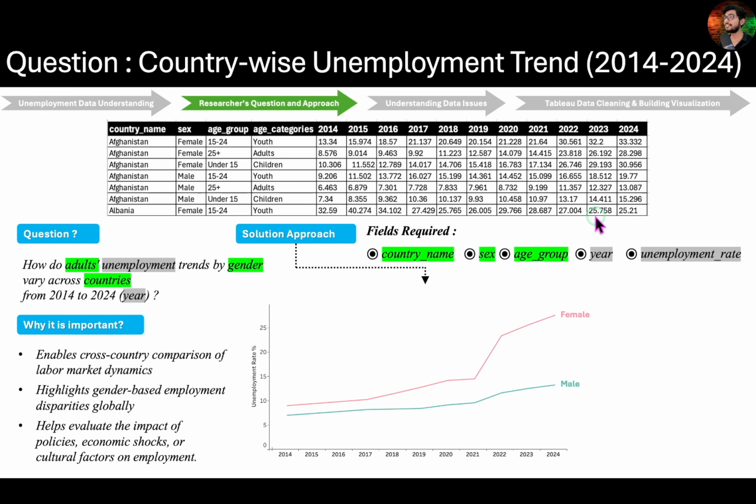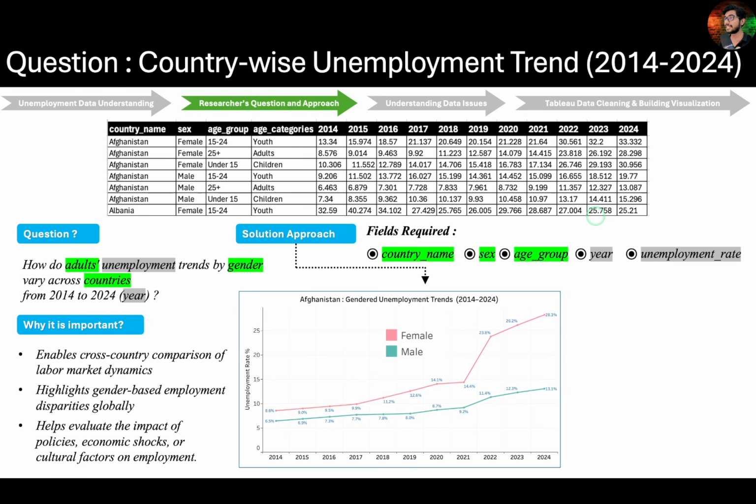Next, we will differentiate genders by placing the gender field onto the color shelf to generate separate lines for each gender. Finally, we'll apply filters to focus on a specific country and the adult age group. That makes sense, right? By following these steps, we will be able to create a clear and impactful visualization ready to generate insights that analysts are looking for. I hope this process is now crystal clear to you.